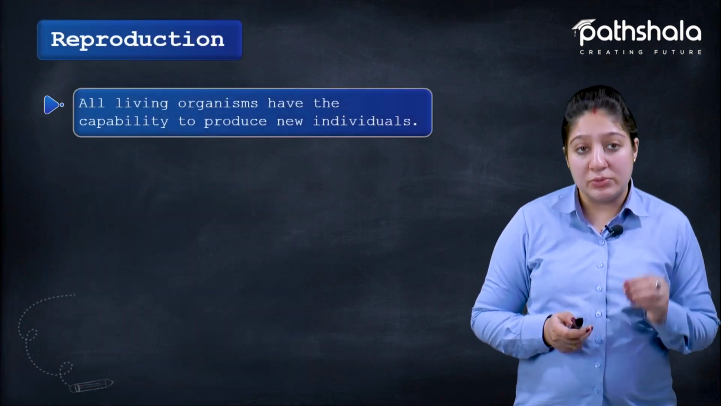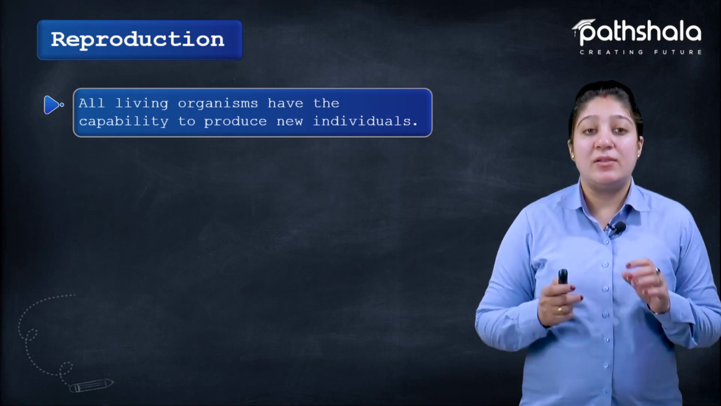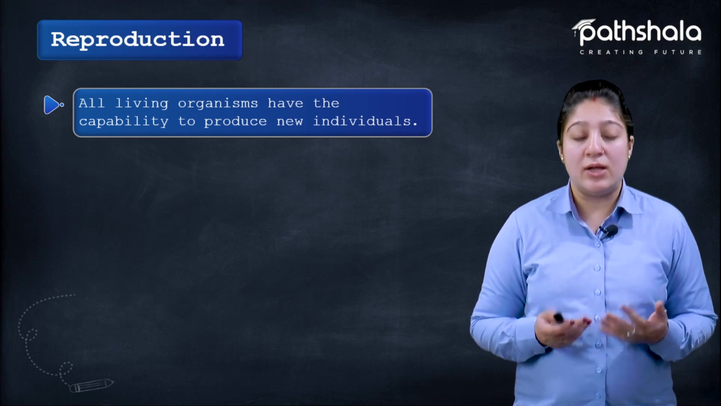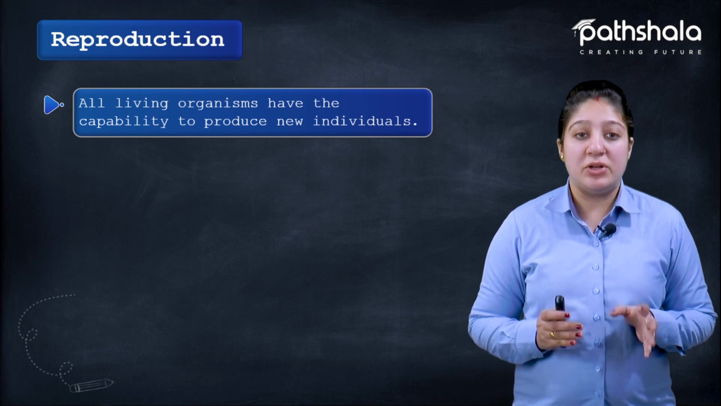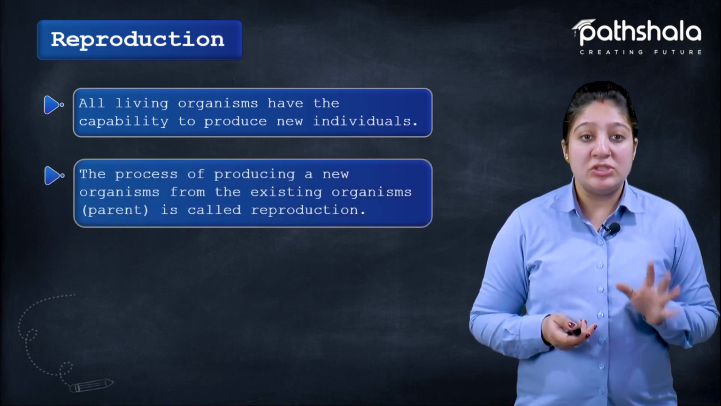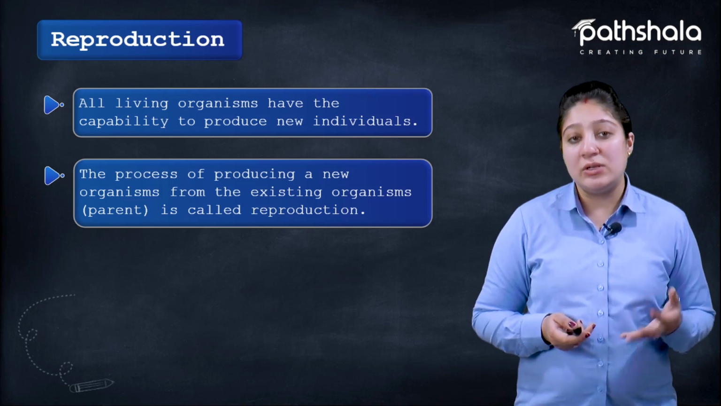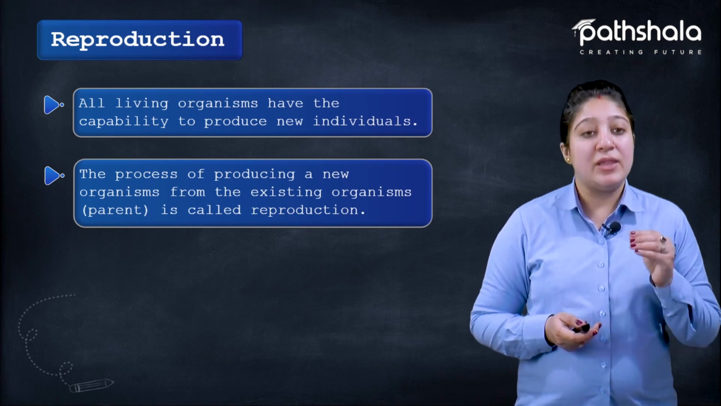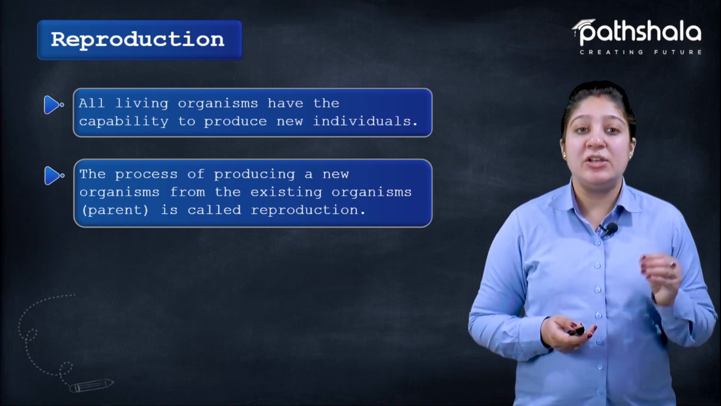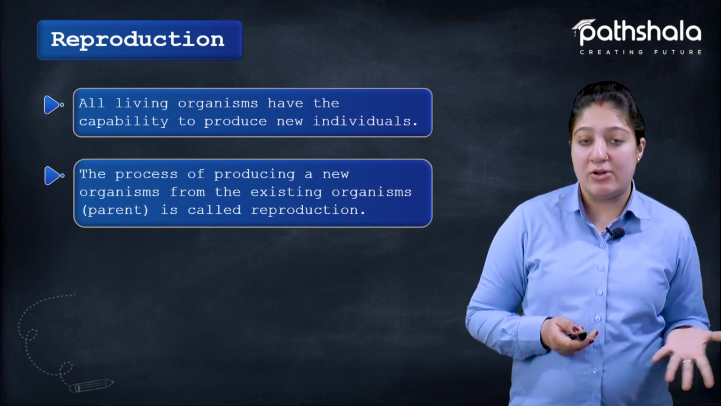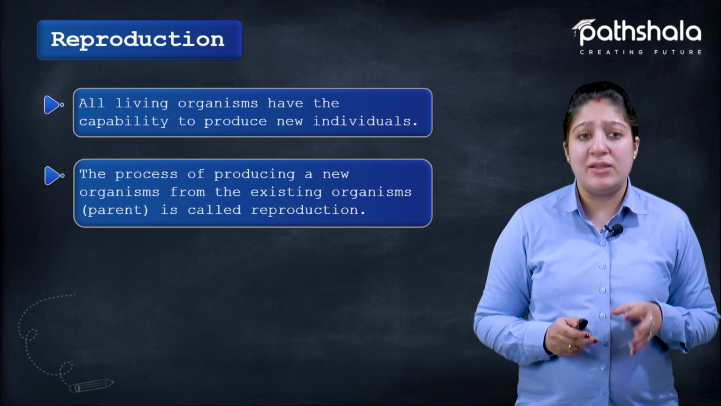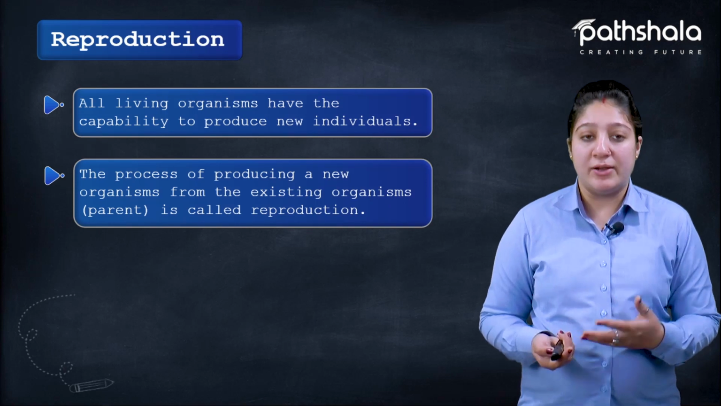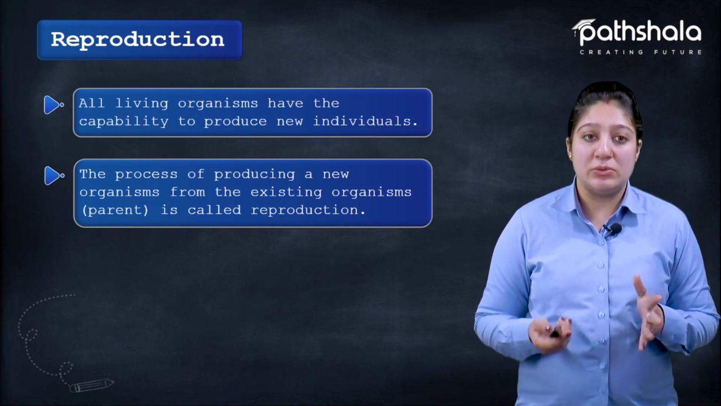Now, first of all, we know that all the living organisms that are present on the earth, on the land, or in the water have the capability to produce new individuals. When they produce a new individual, that process is known as reproduction. The proper definition is that it is a process of producing a new organism from the existing organism. So what is the existing organism? Basically the parent that is giving birth to the new individual, or we can say the offspring. That process is known as reproduction.